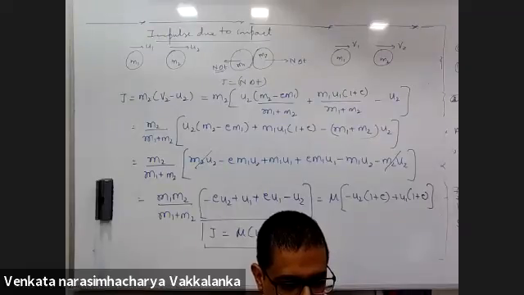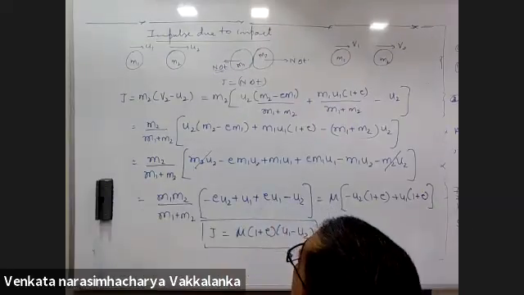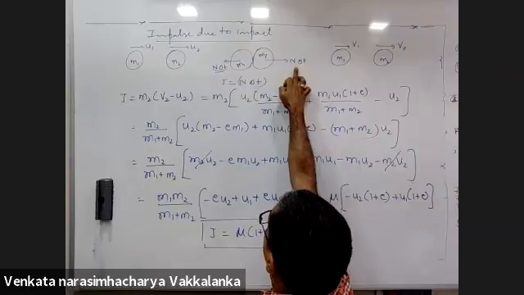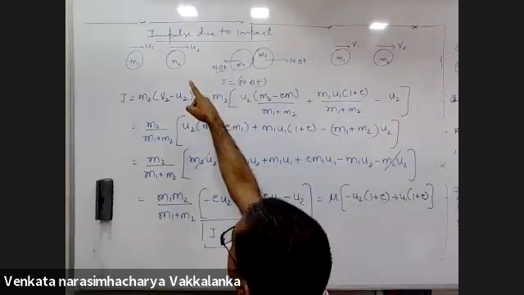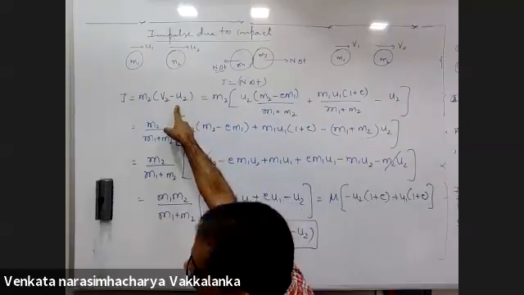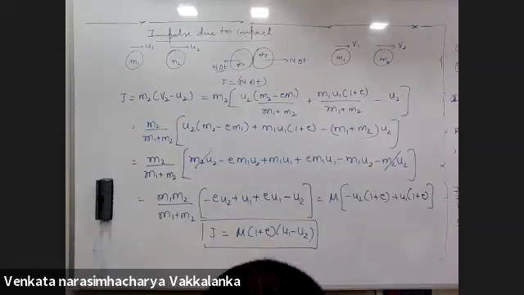So how did you get J equal to M2 into V2 minus U2? First step. This is J. Yes, sir. Final momentum minus initial momentum on M2. Understood, sir. J is final momentum minus initial momentum.